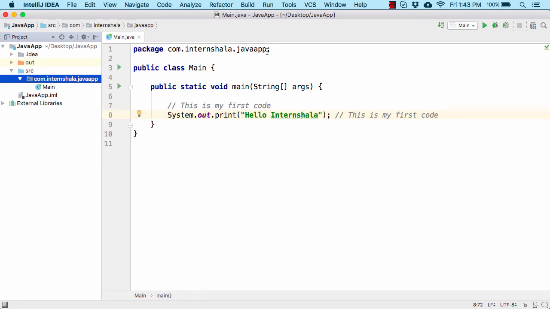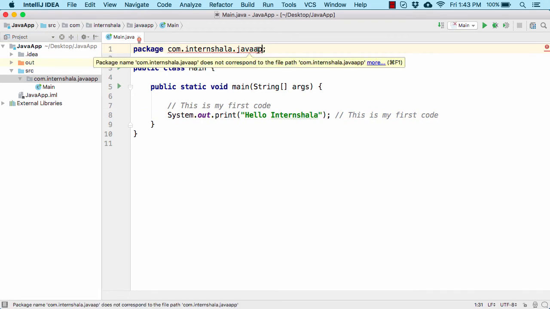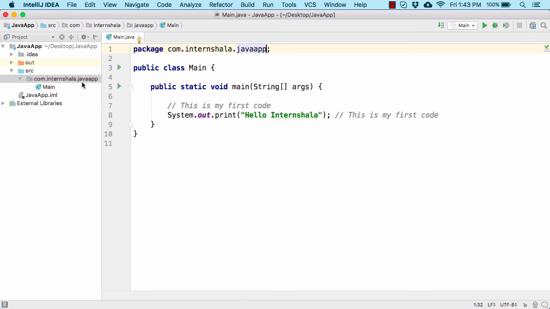Now if I try to change this package name here, it will show the error because this is not the correct package name. We have to define the same package name that is mentioned here.